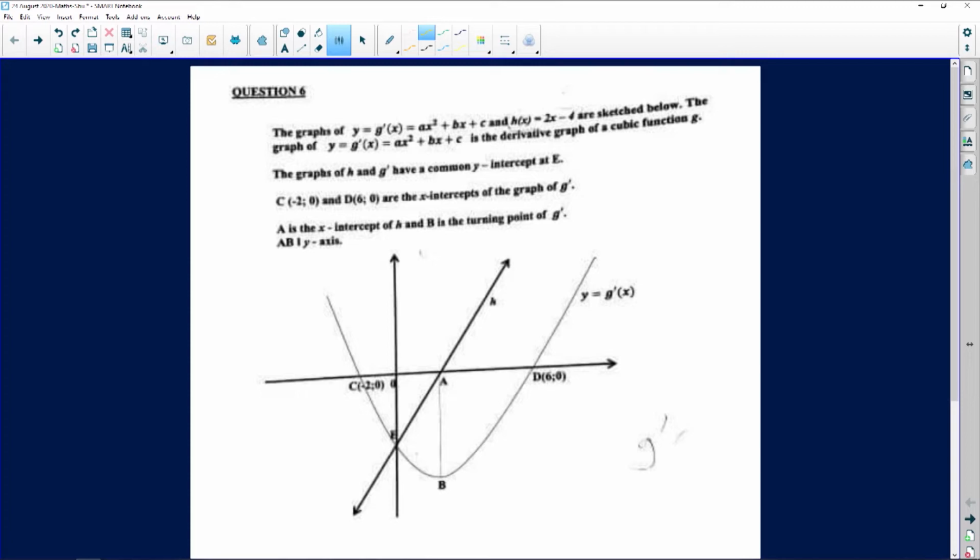Very important. The graphs of h and g prime have a common y-intercept at point E. C with coordinates (-2;0) and D with coordinates (6;0) are the x-intercepts of the graph of g prime. A is the x-intercept of h and B is the turning point of g prime, and AB happens to be parallel to the y-axis. So very important.